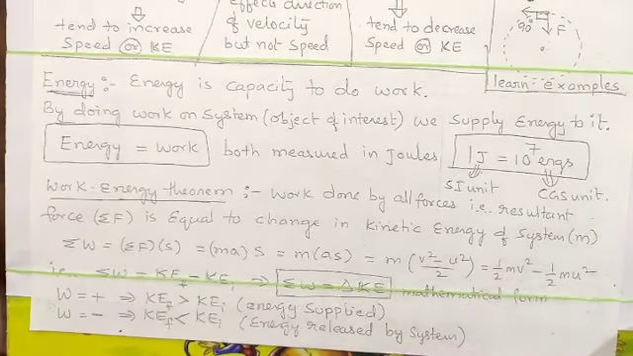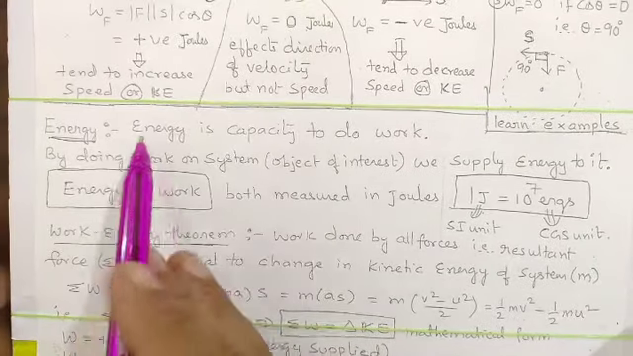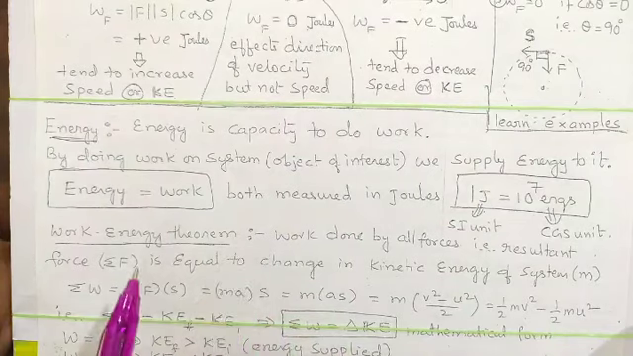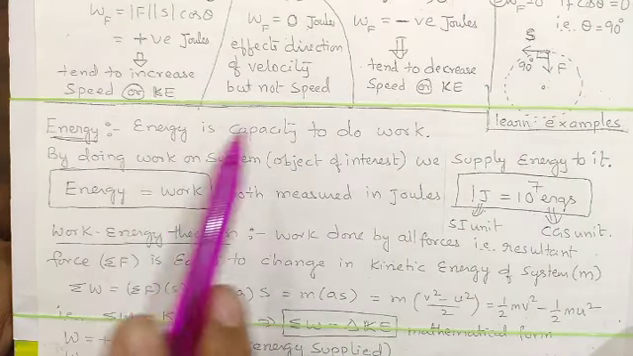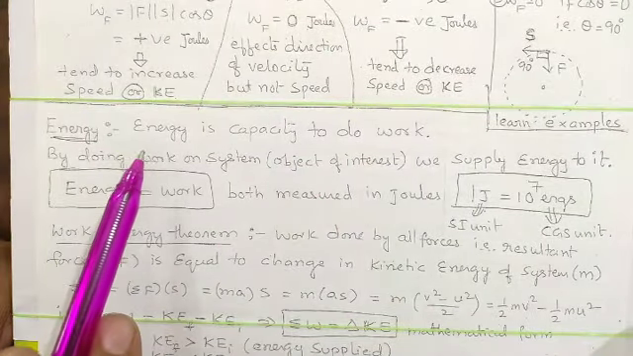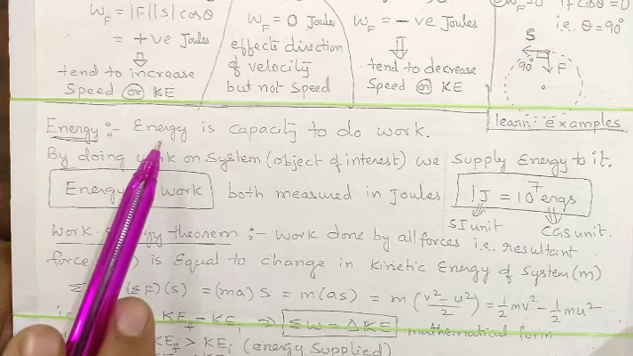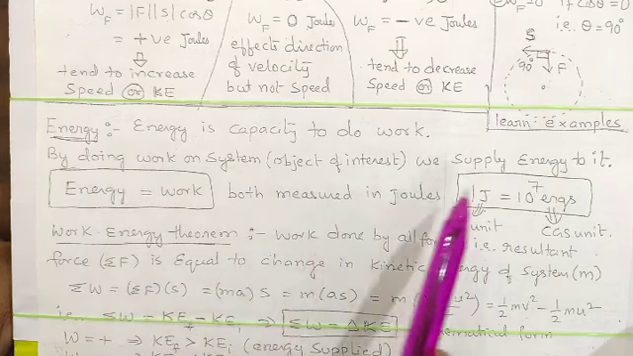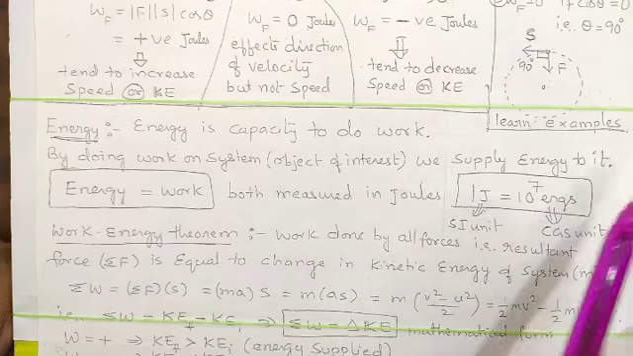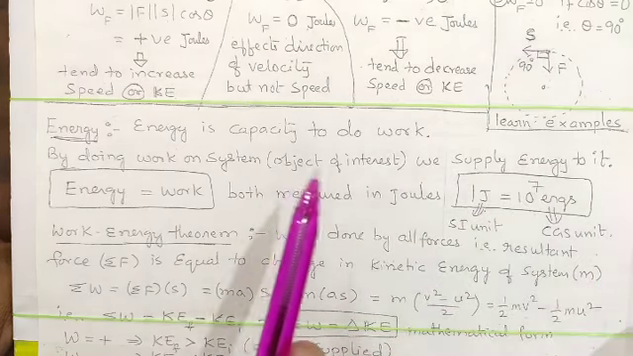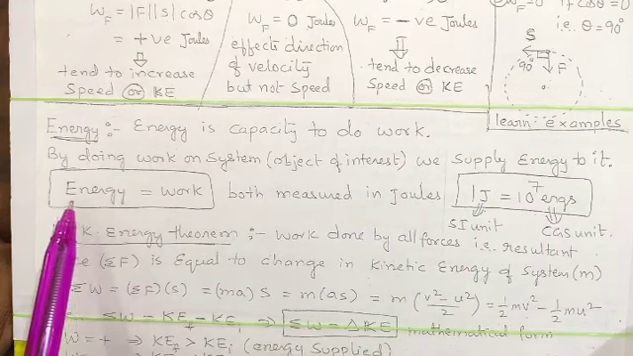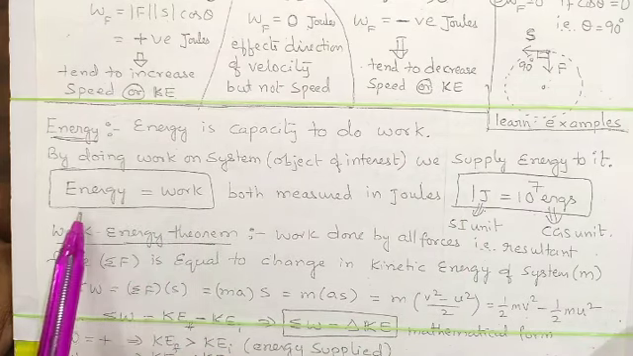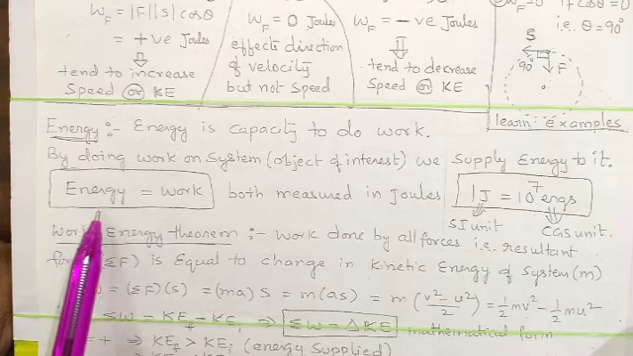Next, the concept of energy. Energy is the capacity to do work. So every system has some energy inside it. By doing work we can increase the energy. If the system does the work, energy will decrease. By doing work on a system, that is the object of interest, we supply energy to it. And if the system does work on us, it will supply energy to us. So energy is an internal thing, work is an external thing. Both are equal as far as our definition is concerned.